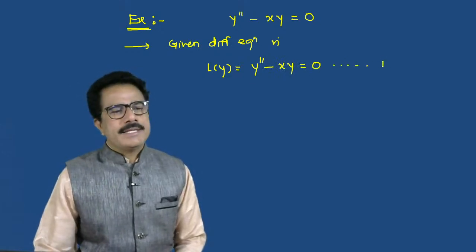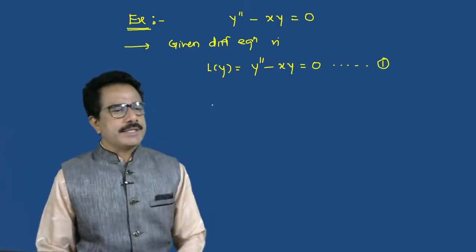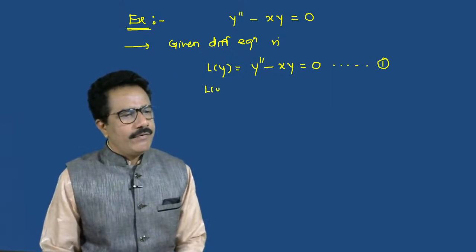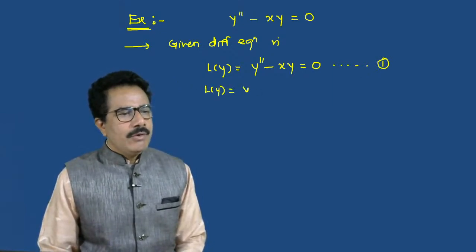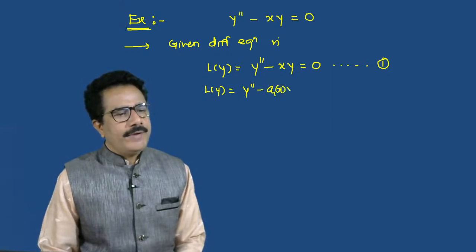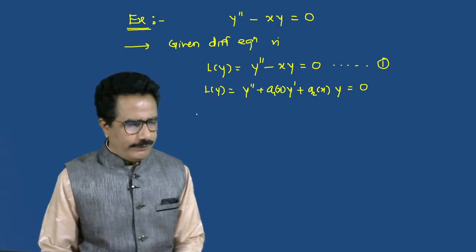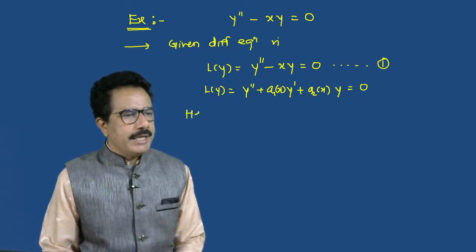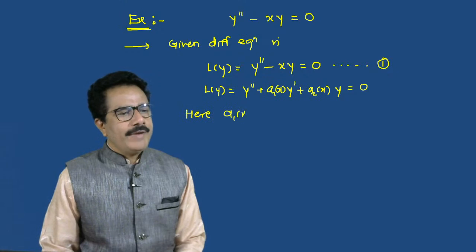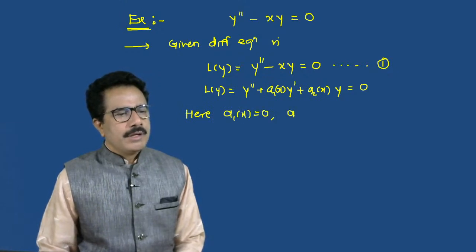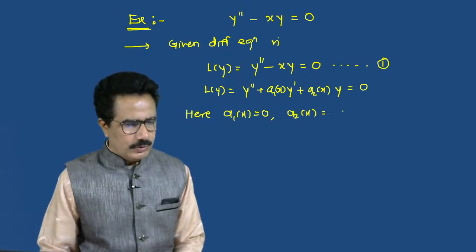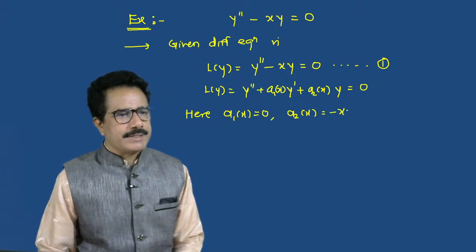Tell me, students, what is a1 of x and what is a2 of x? Now L of y equals y double dash plus a1 of x into y dash plus a2 of x into y equals 0. Therefore we can write a1 of x equals 0, a2 of x equals minus x.